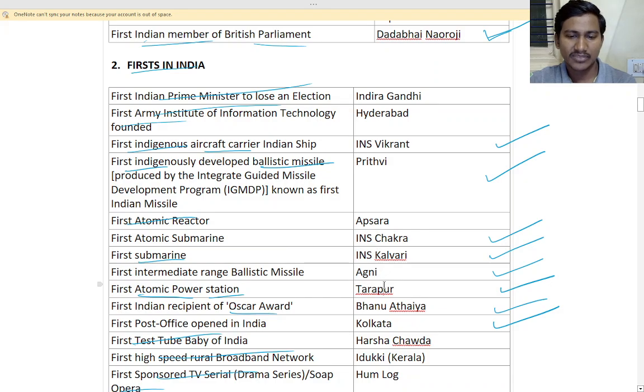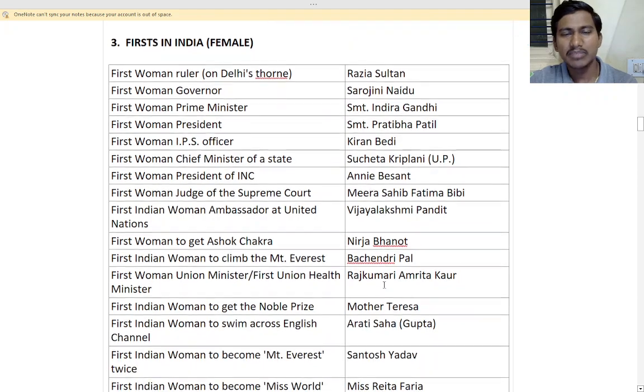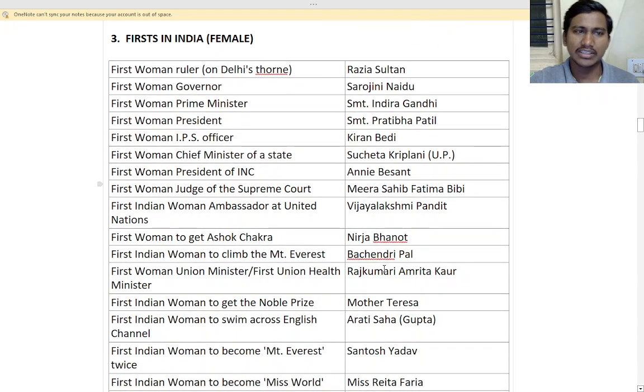Understand? Okay. So next is first in India female. So that is male we saw, we will see now female. So here if you see, first woman ruler, we don't need this. First woman governor, first prime minister of India.